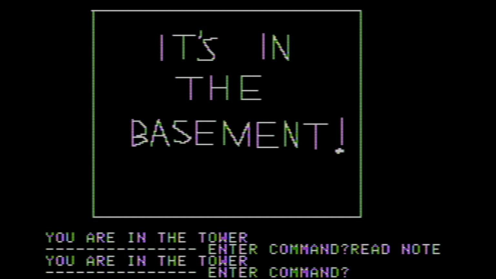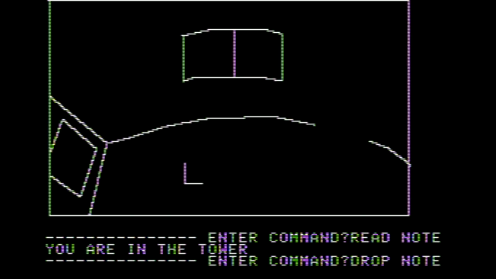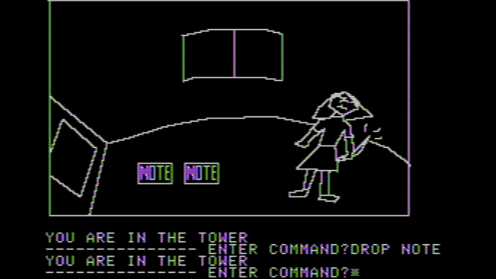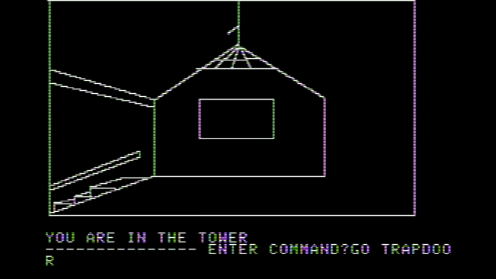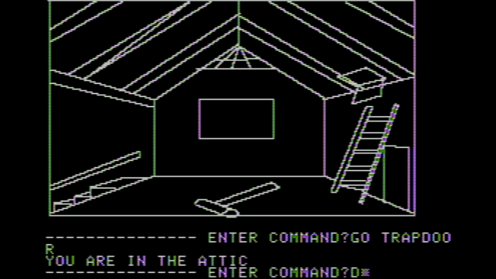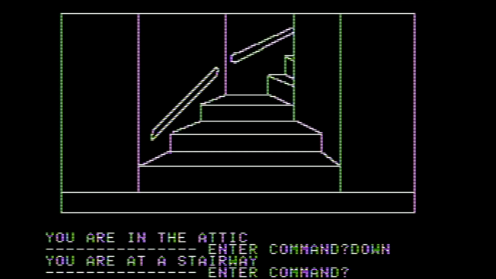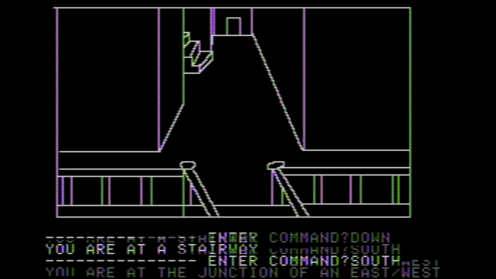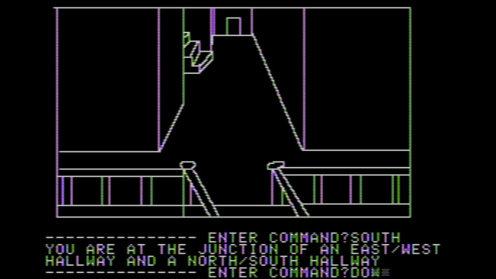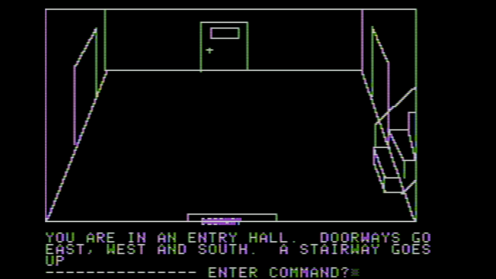There we go. That's the new note. So we can go ahead and drop this note. So now there's 2 notes here. So we did it. Go trapdoor. And then we can go down, south, and down. Apparently I'm typing too fast for it sometimes.